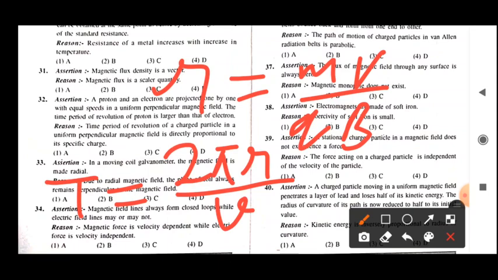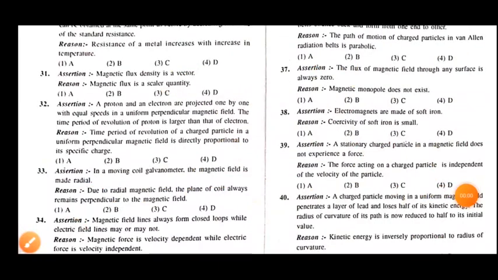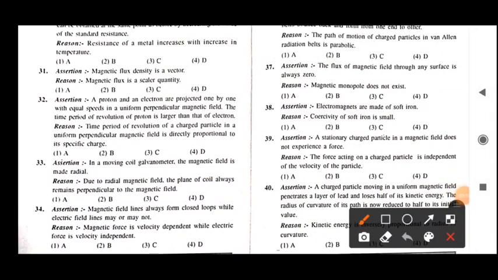Now r, its value is given here, and if you put in the value, v will cancel out and we will get 2 pi m upon qB. So just now we have derived the equation for the time period: T is equal to 2 pi m upon qB.